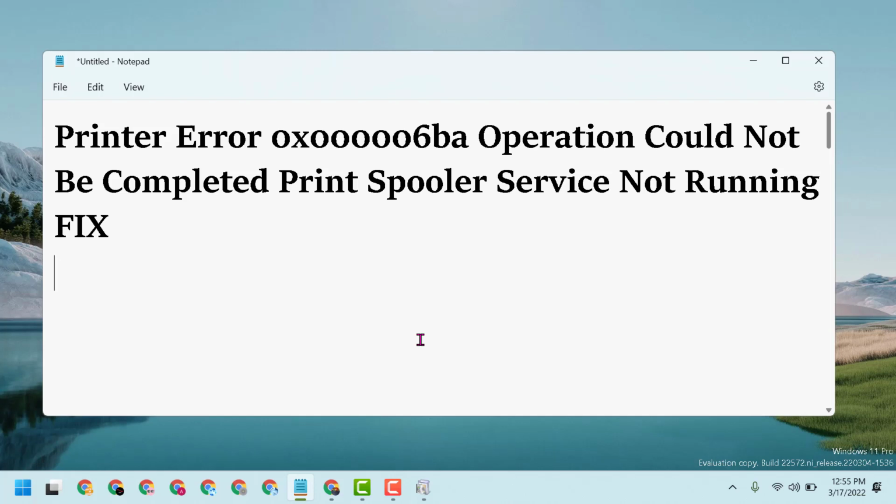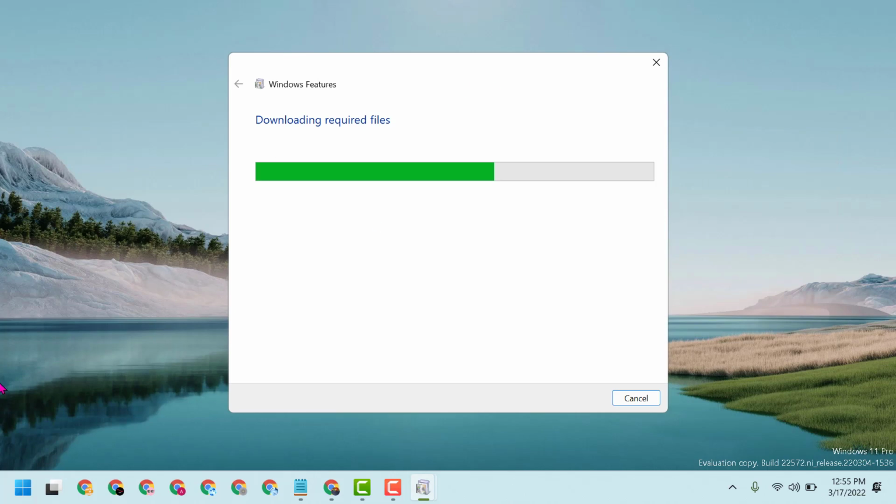Hello friends, today in this video I will show you how to fix printer error 0x000006ba. Operation could not be completed, print spooler service not running. So guys, to resolve this problem, follow some easy steps.